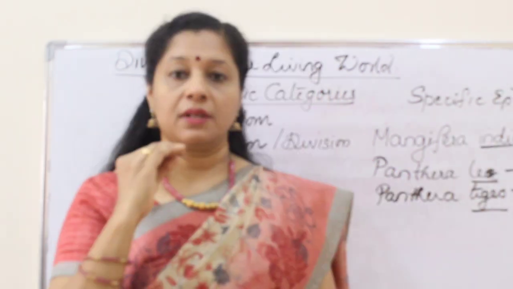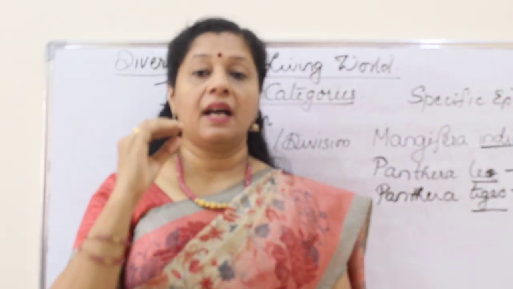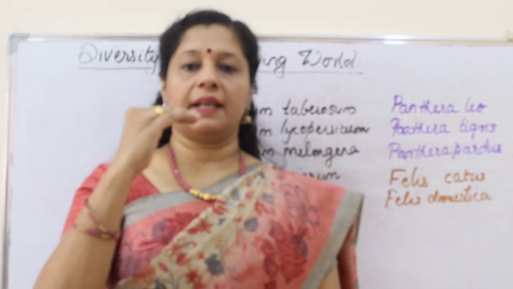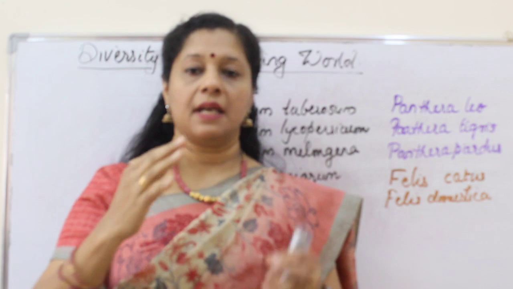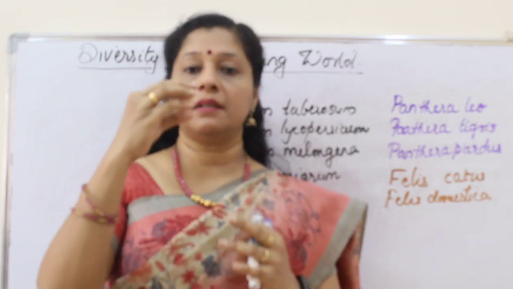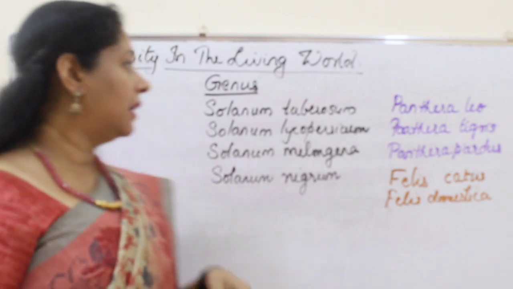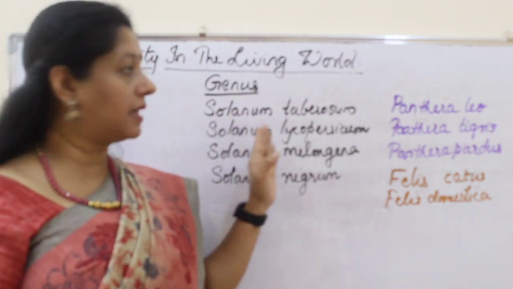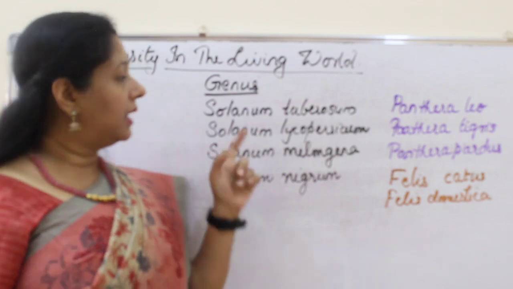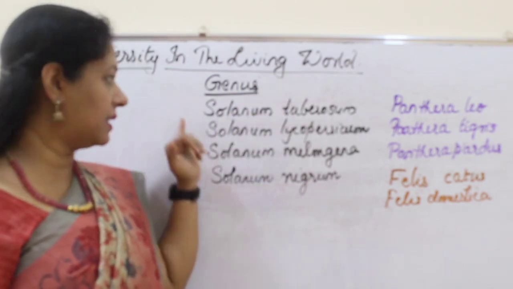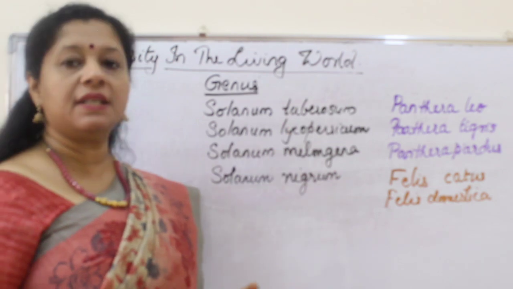Specific epithet. So species is the lowest hierarchy, and only within the species is reproduction possible. The next hierarchy level is the genus, meaning many species are included in the genus. For example, if you see this, here we are using the first word as the genus name and the second word as the species name. Here these four plants belong to the same genus Solanum, but their species are different.